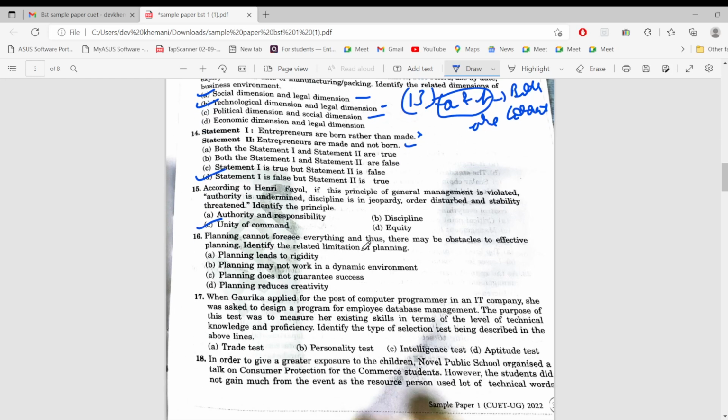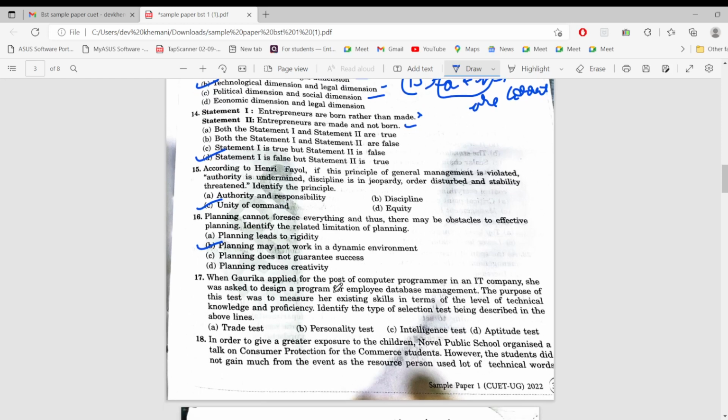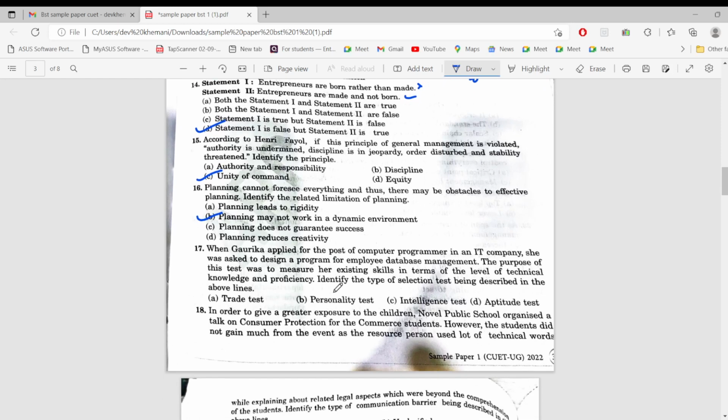Planning cannot foresee everything, and thus there may be obstacles to effective planning because planning may not work in a dynamic environment. Yeah, the limitation may be not. So option B would be the correct answer. And this is a line from NCERT, the last line under the heading planning may not work in a dynamic environment. Okay. Yeah. So let's go to the next question.